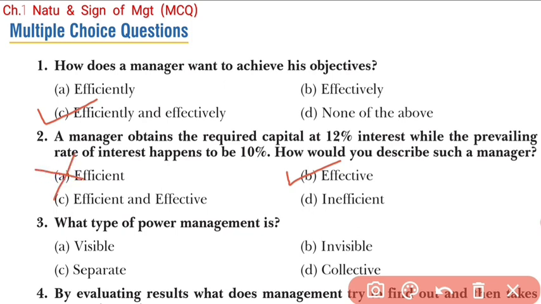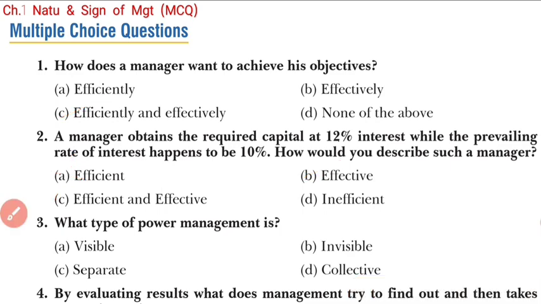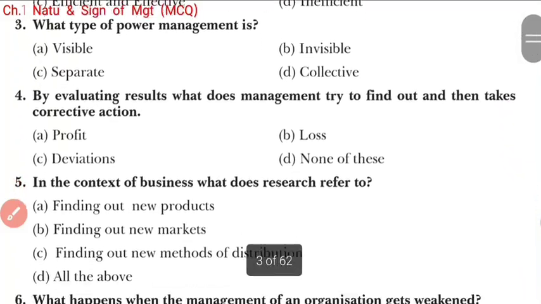Okay students, now come back to question number 3. What type of power is management: visible, invisible, separate, or collective? So students, this is invisible, because the power of management cannot be seen. Now move to the next question.